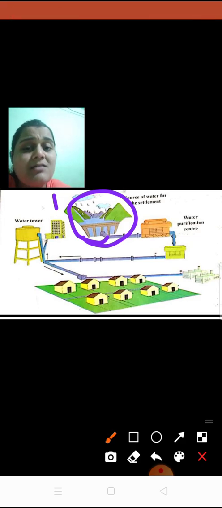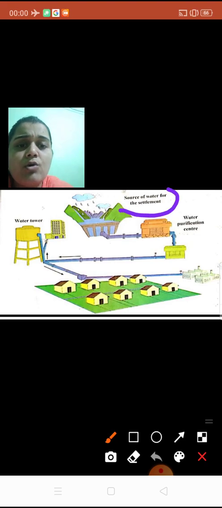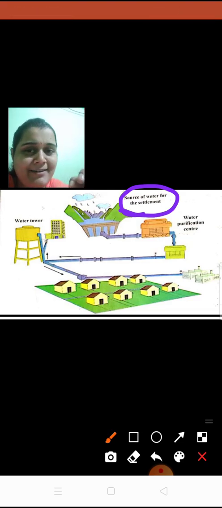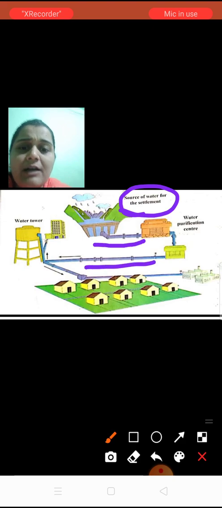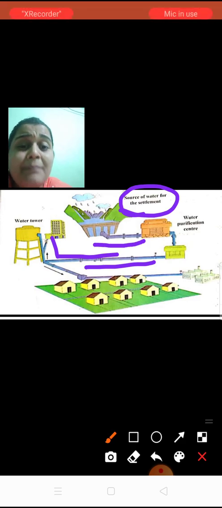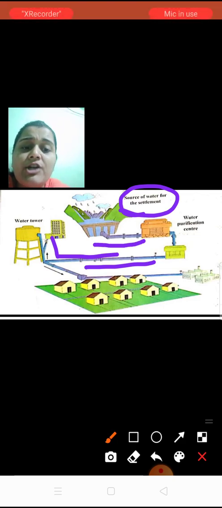Now from this reservoir, can you see the first name given to it? It is the source of water for the settlement, that is the main source where water is collected. Then comes your next part. Can you see a pipe being connected? These are the pipes which are connected to the various sources. The pipe is connected to that main source, and from there the water comes to the water purification center.